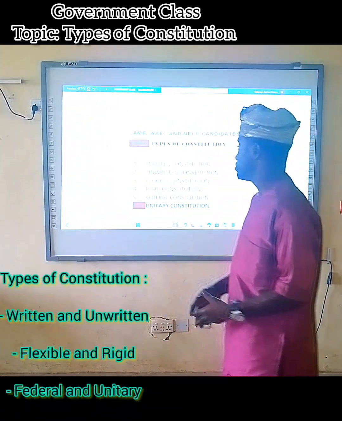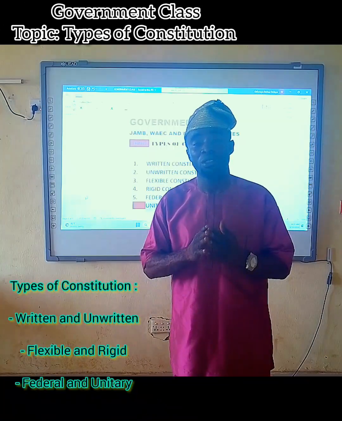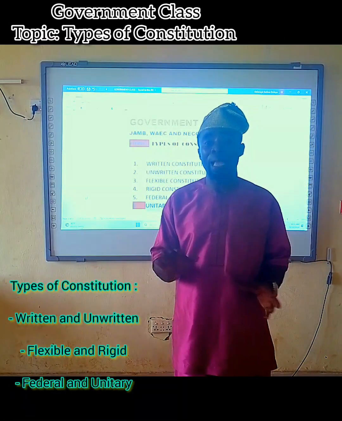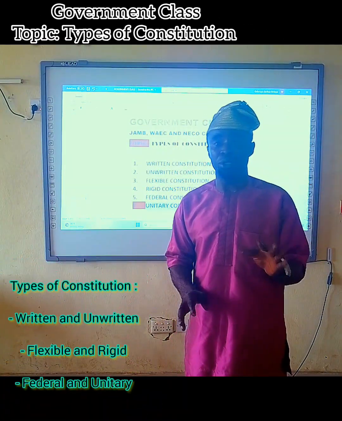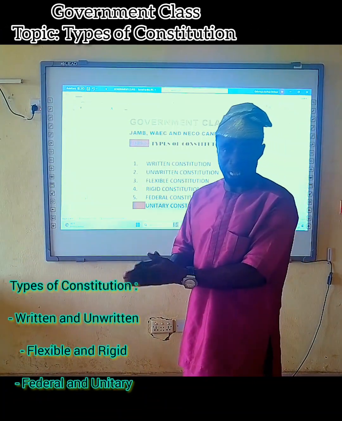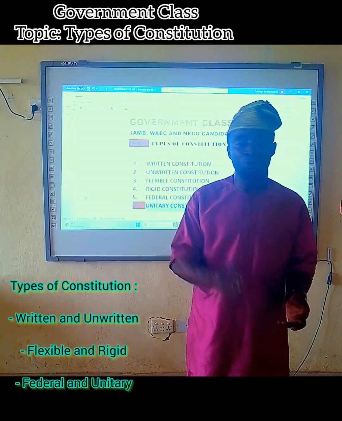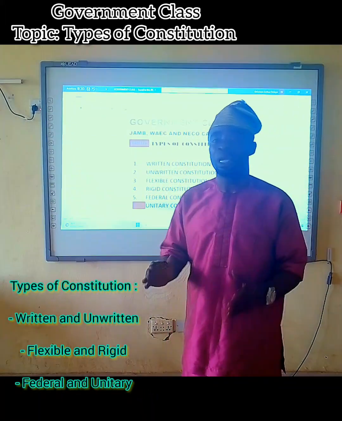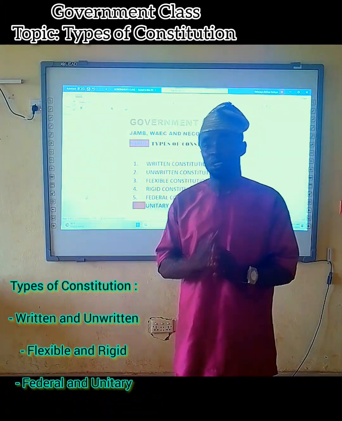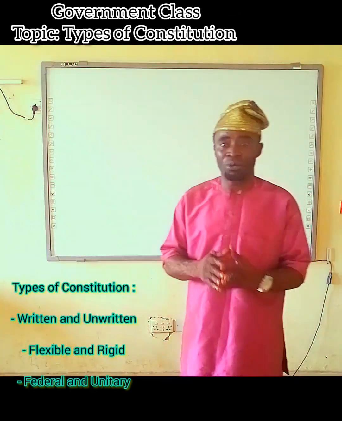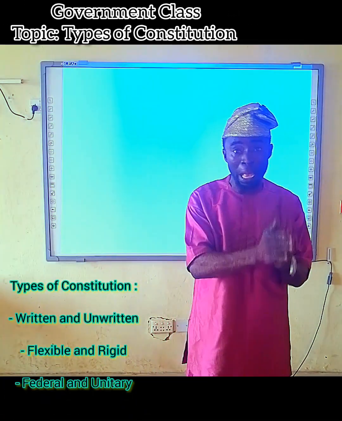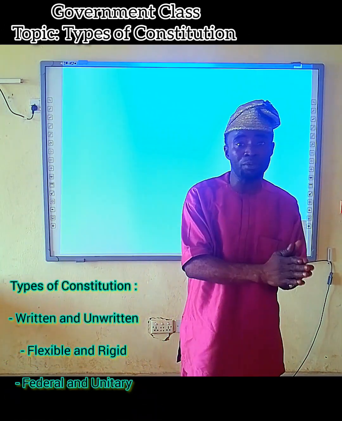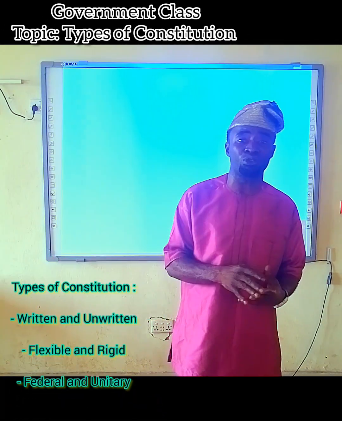Quickly, because of our time, let's look at the types of constitution. But I'm going to categorize these 6 types of constitution into 3: written and unwritten as category 1; flexible and rigid as category 2; federal and unitary as category 3. Let's start from the first category. When I say category, it will help you understand what they really mean.